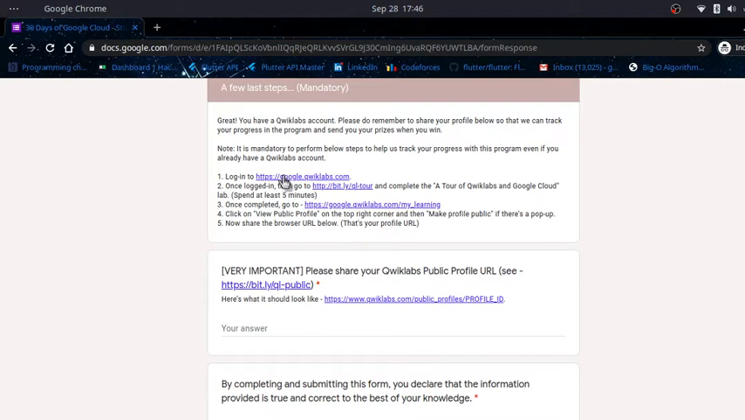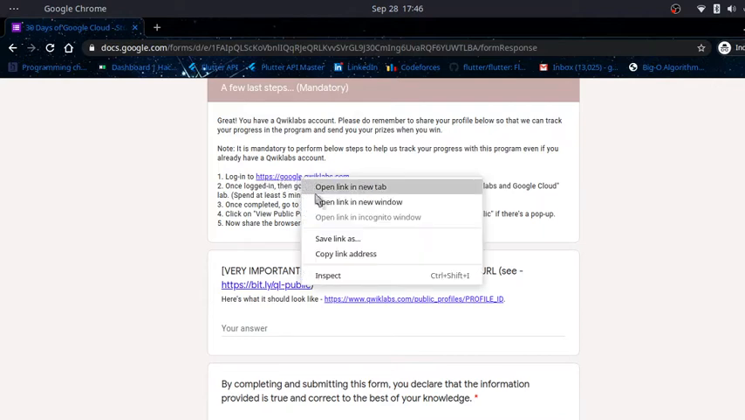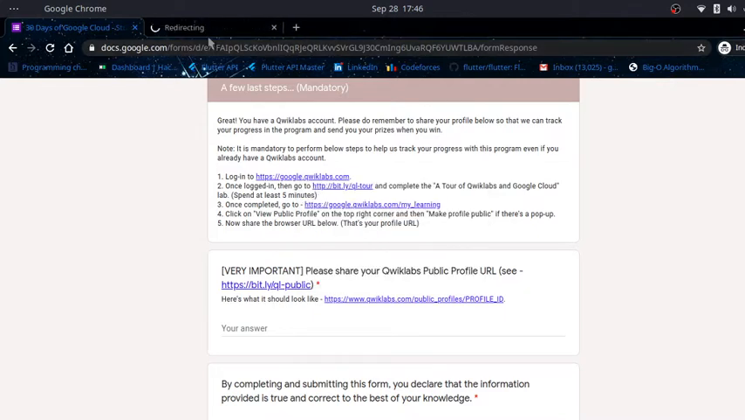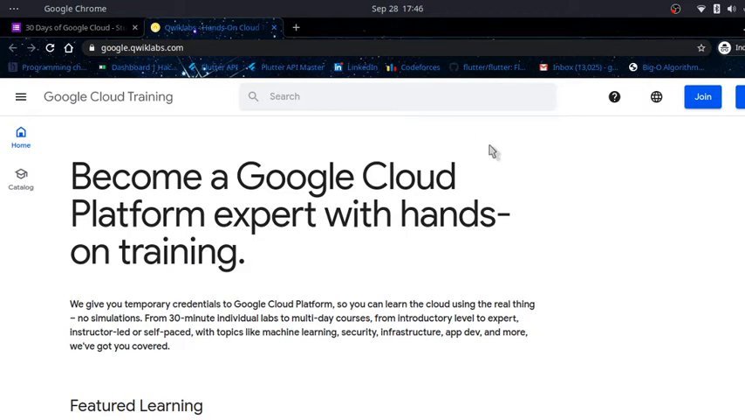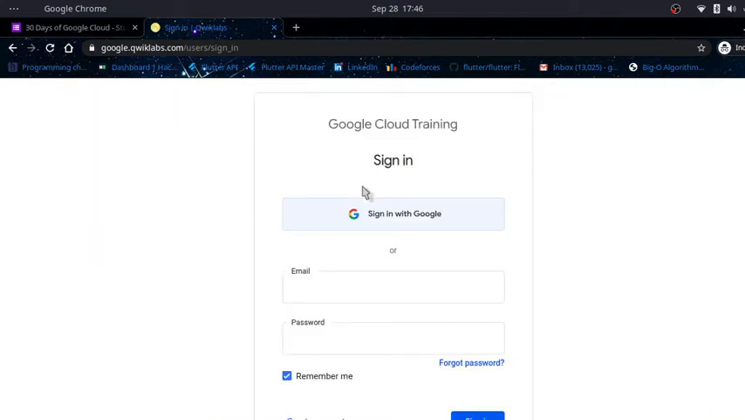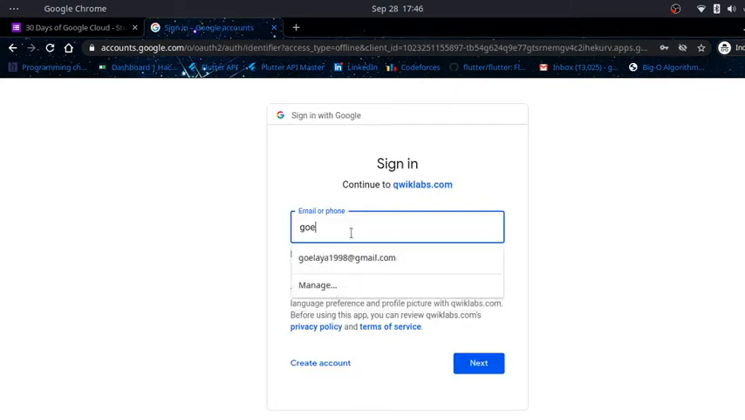If you have the Qwiklabs account, this is the URL for Qwiklabs. Open it in incognito only. That's important. You will be redirected to this page, Google Cloud Training. Click on sign in. This is for those who have a Google Qwiklabs account. Put your email and password. I use sign in with Google, so I will sign in with Google.